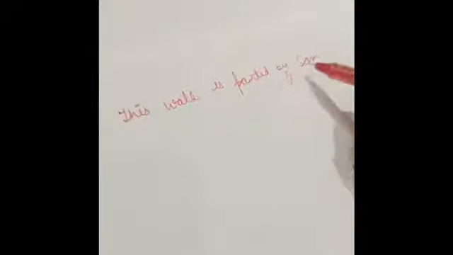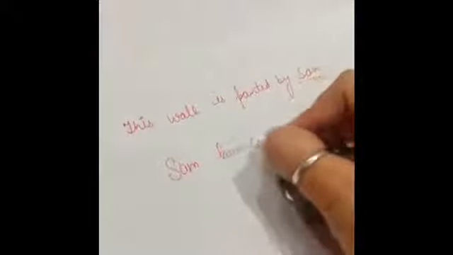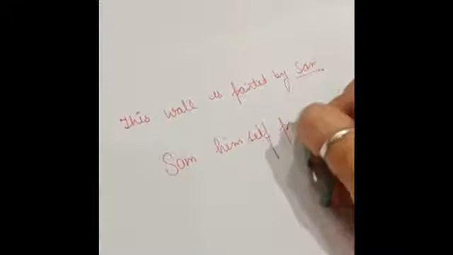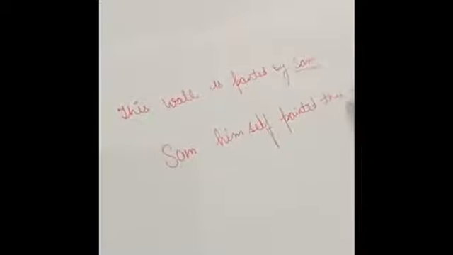Okay, this sentence basically means this wall is painted by Sam, that say Sam has painted this wall. But now if I say Sam himself painted this wall, this also means the same, but I am just emphasizing, I am giving more attention on the word Sam, that he himself did this particular task, nobody helped him. So Sam himself painted the wall.